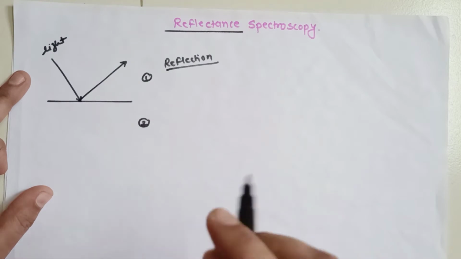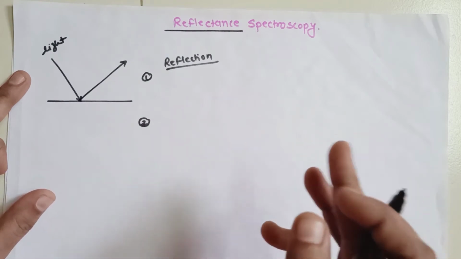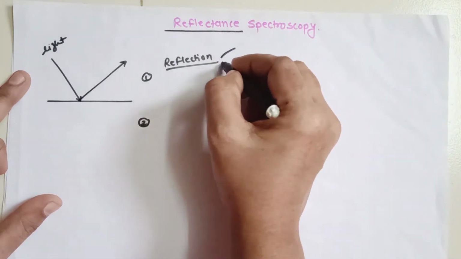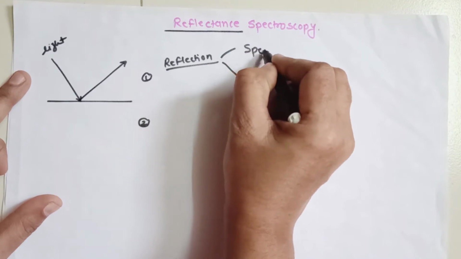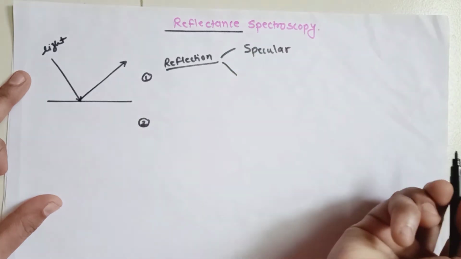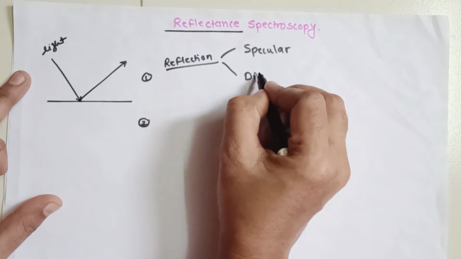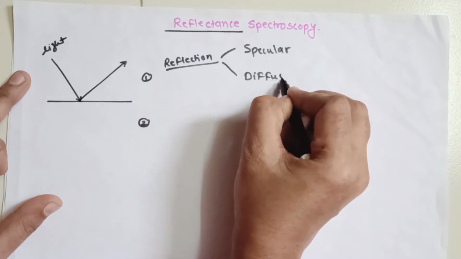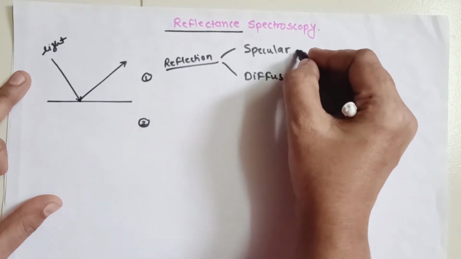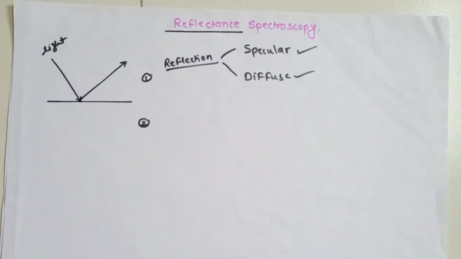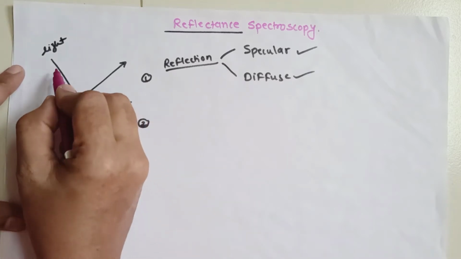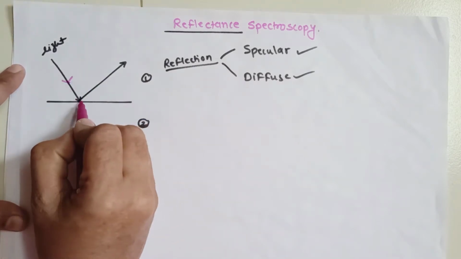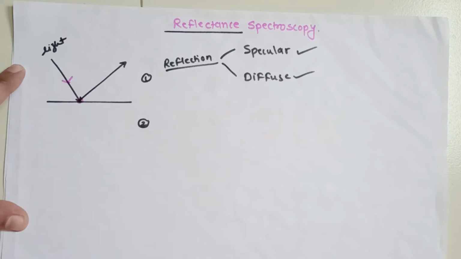Now this reflection is further divided into mainly two parts. One is specular reflection and the other is diffuse reflection. These two types, specular and diffuse reflection, depend upon how the incident light strikes this particular surface.